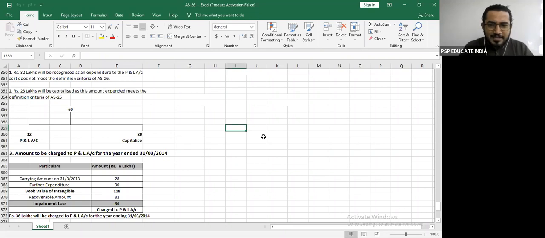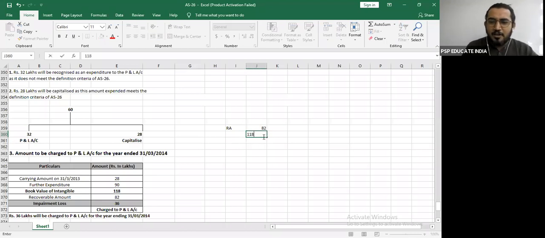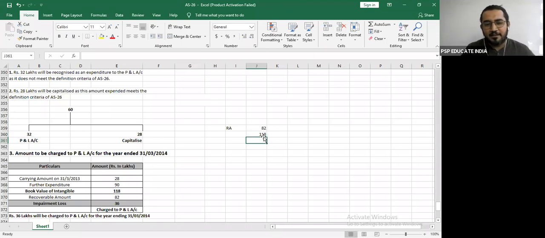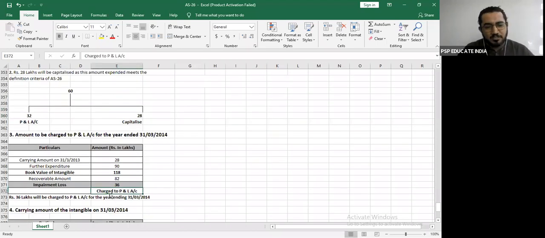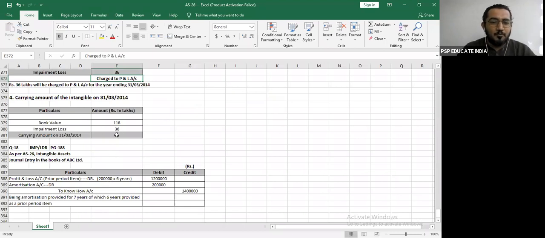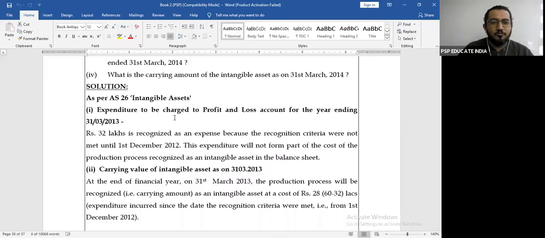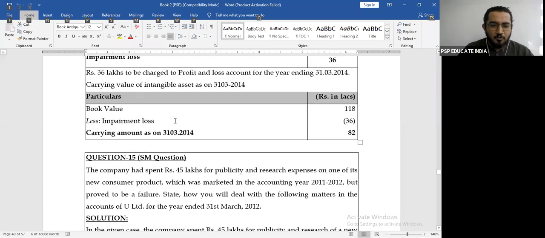Now this intangible का recoverable amount is 82 lakhs, इससे वसूल कर पाओगे, रिकवर कर पाओगे, लेकिन सामने आपका वैल्यू कितना है, 118. मतलब आपका रिकवरेबल वैल्यू कैरिंग अमाउंट से घट गया. कितने से घटा है? 36 से. So that 36 will go to the profit and loss account. So this is known as impairment loss, which is always charged to the profit and loss account. And then we understood the carrying amount will be 82 lakhs, that is the value at which the intangible will be now onwards recorded. So that was question number 14, very important question.